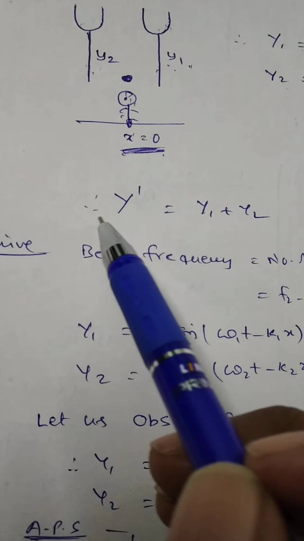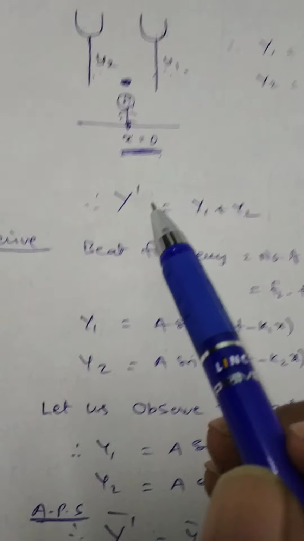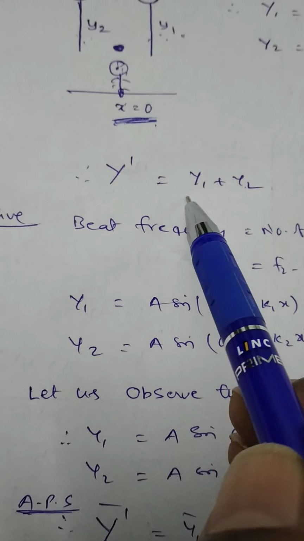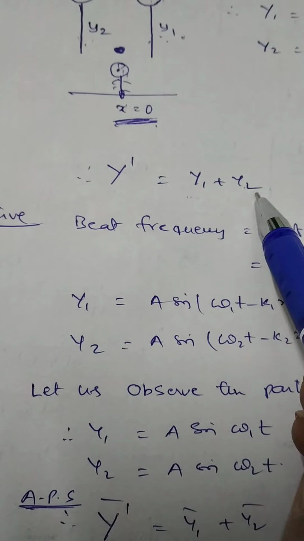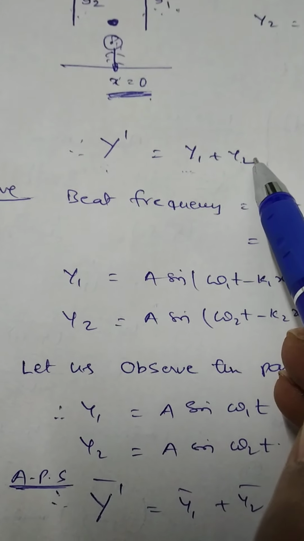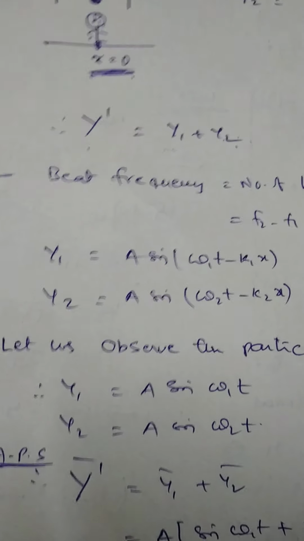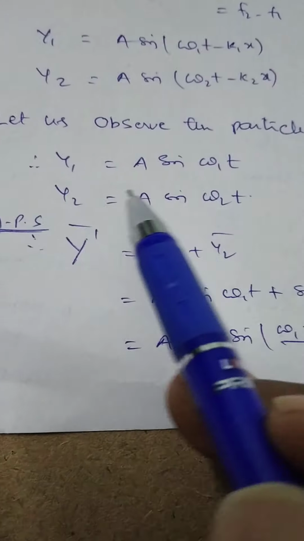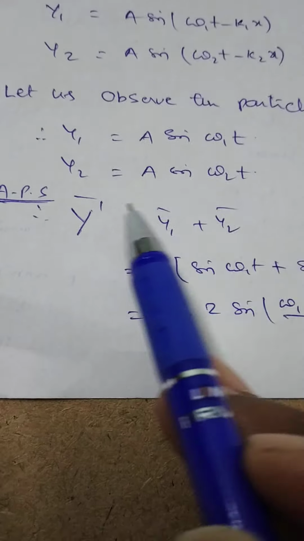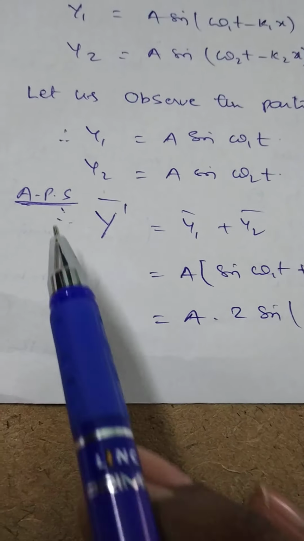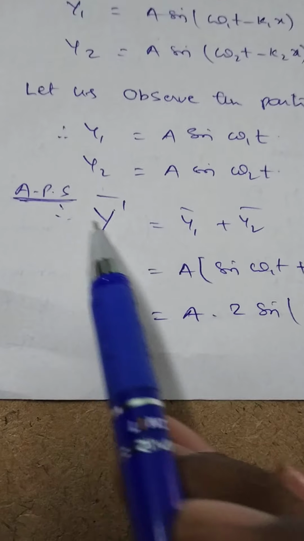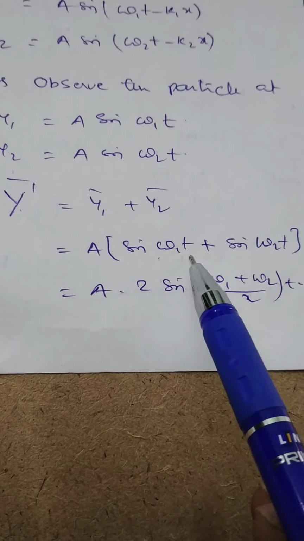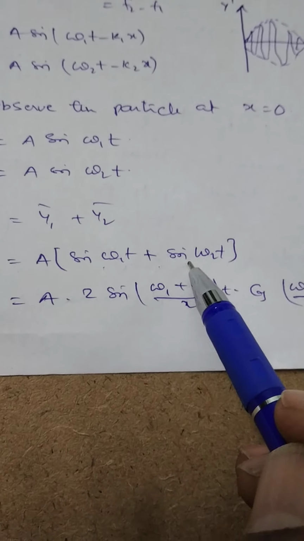Let the two waves be moving in the same line and superimposed together. According to the principle of superposition, the displacement of the resultant wave is equal to the sum of the displacements of the individual waves. y' = y1 + y2. Observing the particle at x = 0, y1 = a sin(omega1 t) and y2 = a sin(omega2 t). So y' = a sin(omega1 t) + a sin(omega2 t).